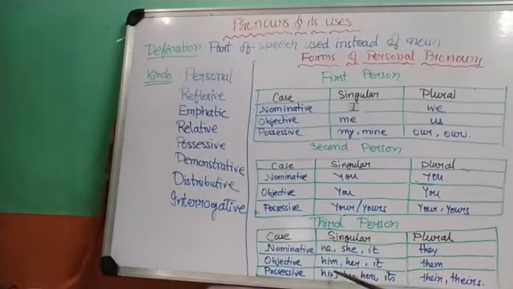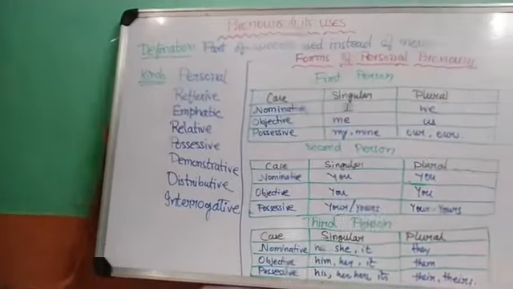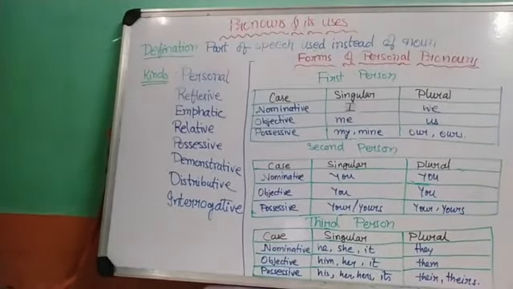The same sentences in objective case: my best friend is him. The book has been taken by her. She took the book. The book is taken by her.